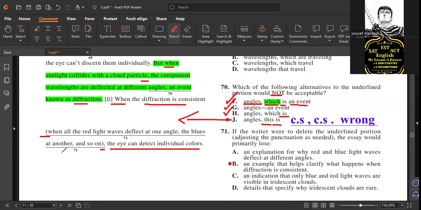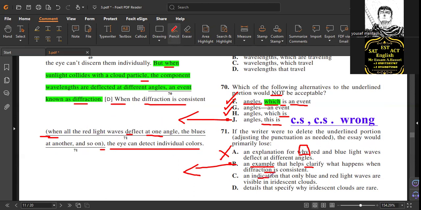So the writer wants to add emphasis, as you know. Now, this is part of an explanation for why red and blue light waves deflect. When all the red light waves deflect at one angle, the blues at another, and so on. It doesn't tell us why. You see, he said this action happens when. What is why here? He is wrong. An example that helps clarify what happens when diffraction is consistent. Yes. Example or not, he said when. When all the red light waves deflect at one angle.